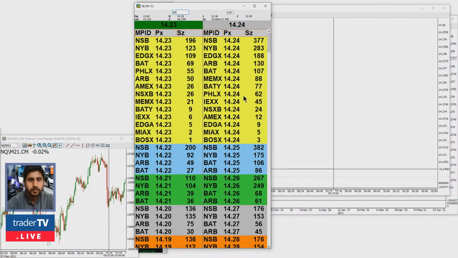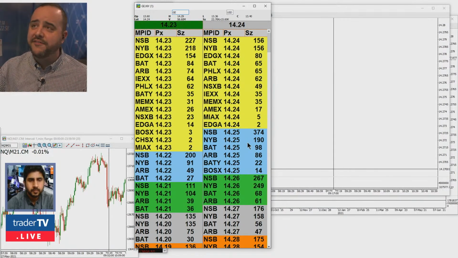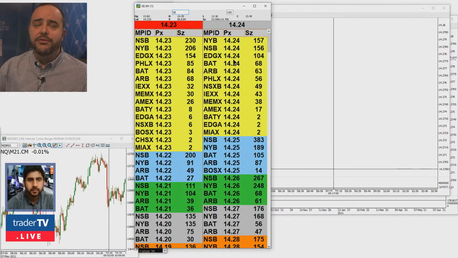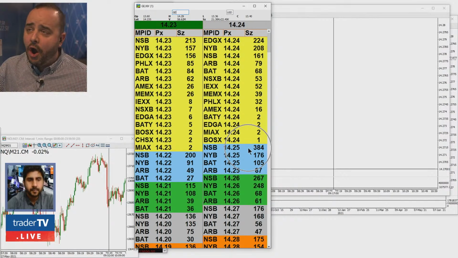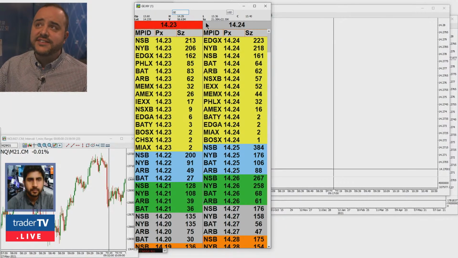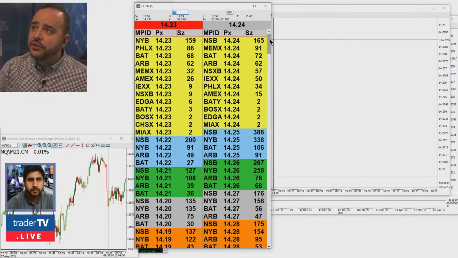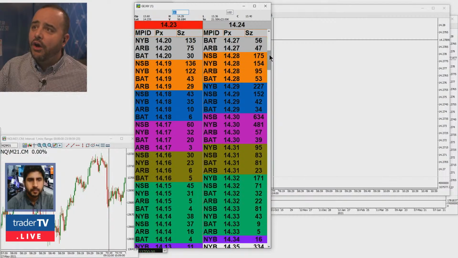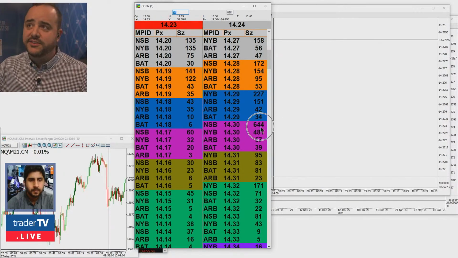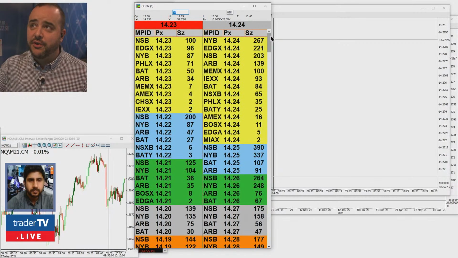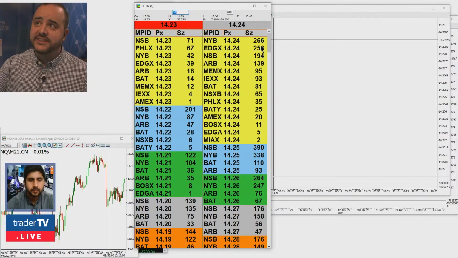If I was a trader and I said, you know what, I want to short GE ahead of 14.25, I have the ability through depth of feed here to see the books, and see if there is, for example, a huge seller here at 14.25. There doesn't happen to be right now, but if I zoom back down, I can see all of these levels. I'm noticing right here that there's 600,000 shares available to sell right here at 30. So I might want to put that into consideration, right?